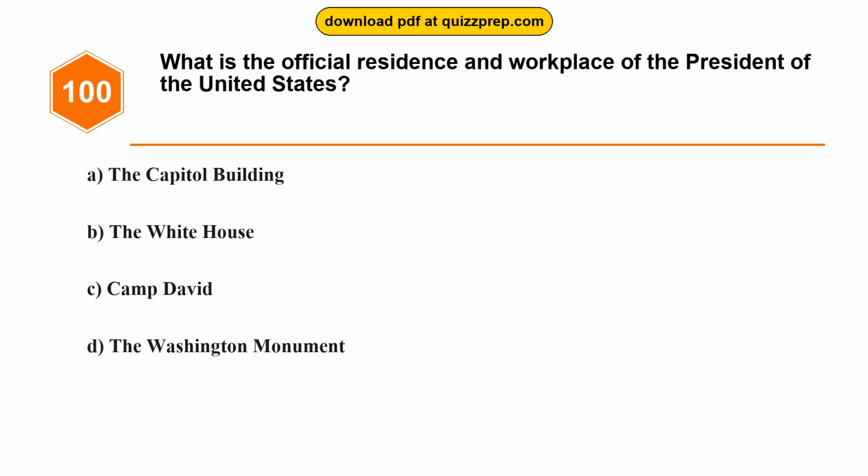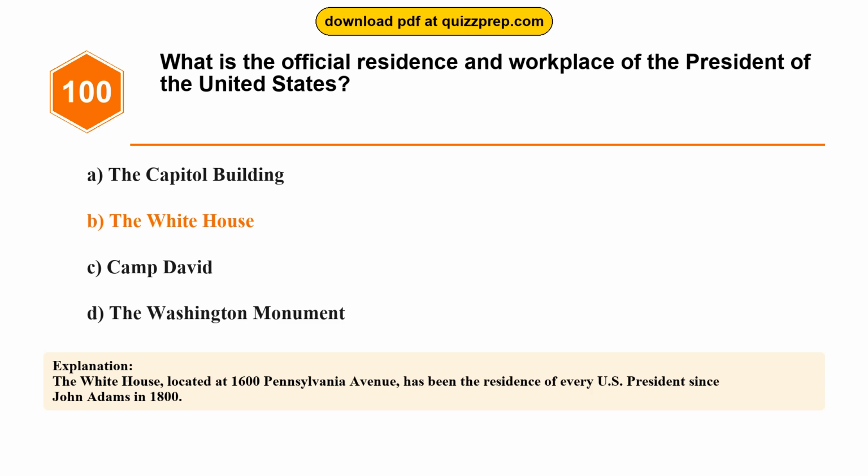Question 100. What is the official residence and workplace of the President of the United States? Option A, the Capitol Building. Option B, the White House. Option C, Camp David. Option D, the Washington Monument. The correct answer is option B, the White House. The White House, located at 1600 Pennsylvania Avenue, has been the residence of every U.S. president since John Adams in 1800.